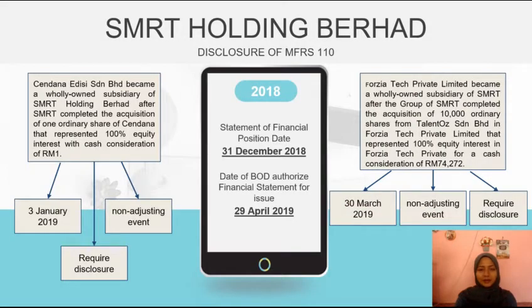There are two subsequent events for 2018. First, Cendana became a wholly owned subsidiary of SMRT after they acquired one ordinary share of Cendana, which occurred on 3rd January 2019. Second, Fozia became a wholly owned subsidiary of SMRT on 30 March 2019. The above events are classified as non-adjusting events because they occurred after the reporting period and only require disclosure.